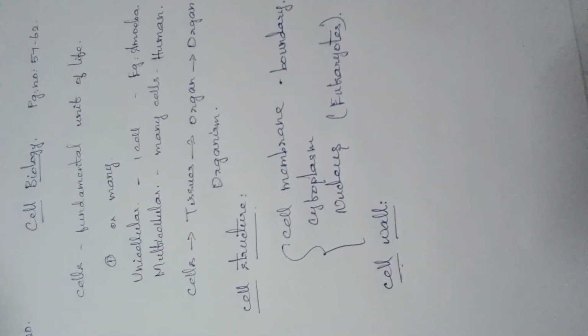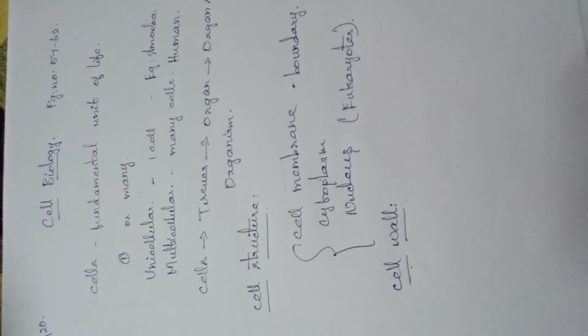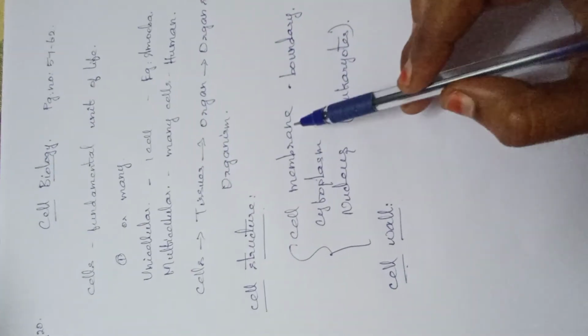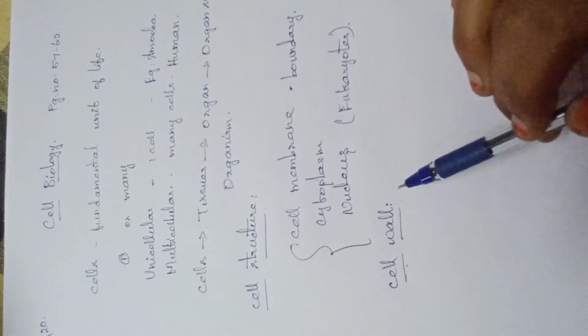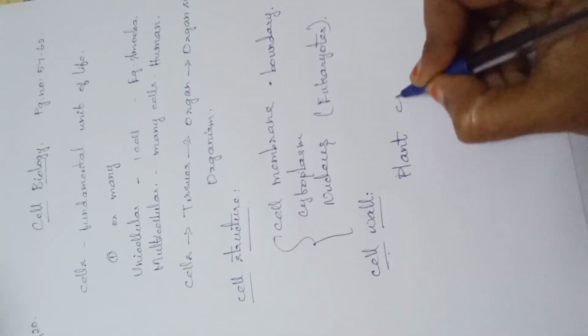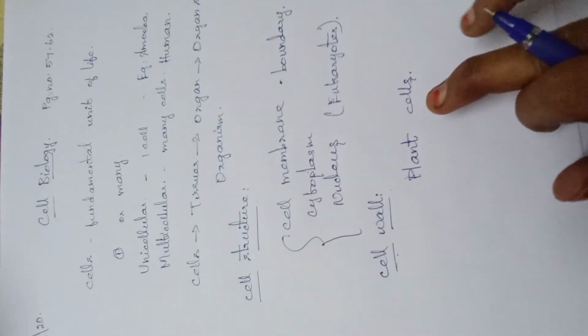The cell wall will be present outside the cell membrane. As I said, the cell membrane is a boundary. Around that boundary itself, this cell wall will be present, which is found only in plant cells. Only in plant cells will this cell wall be present.